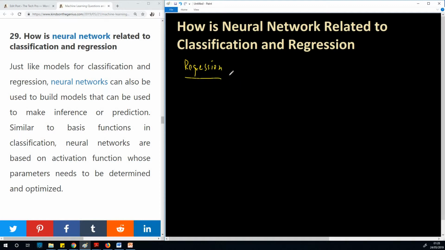So remember that for regression, we are trying to fit a function f of x that is linear in some parameters w, and we'll have it as w0 plus w1x plus w2x squared plus up to wm xm for an m order polynomial.